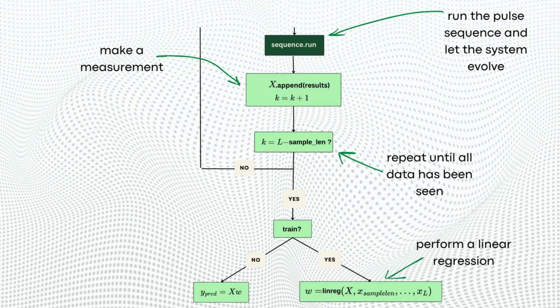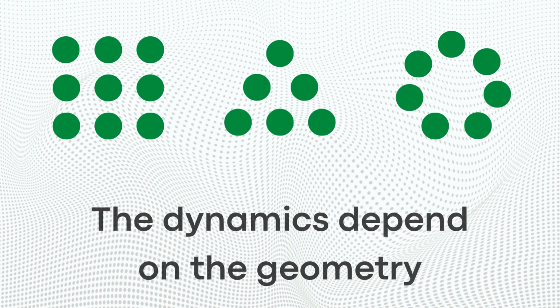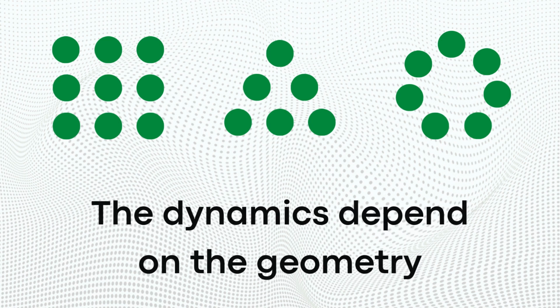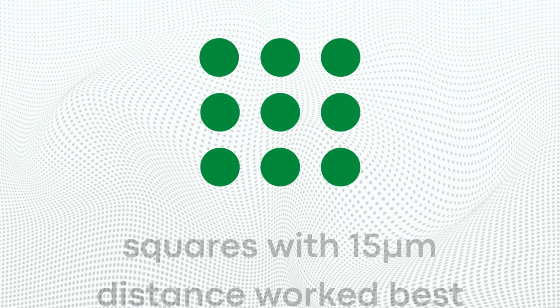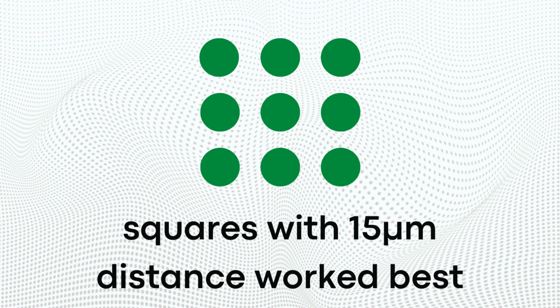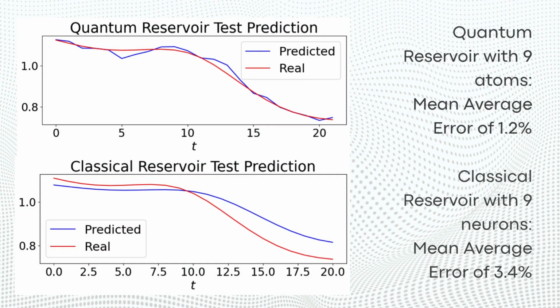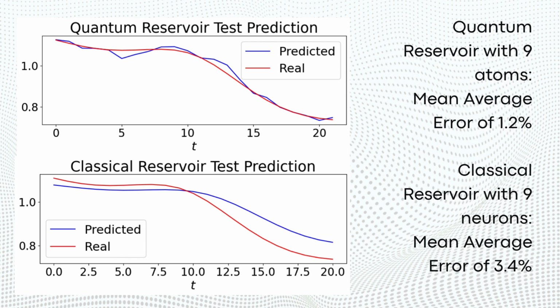The dynamics of the system are influenced by the atom layout. We implicitly encode the temporal dependencies of the data in the interactions between the atoms. We conducted an extensive hyperparameter search to find the ideal atom layout to perform complex time series forecasting tasks. Our so-constructed quantum reservoir was able to predict the behavior of the chaotic Mackey-Glass time series with only 1.2% error, using only 250 training points and 9 atoms.